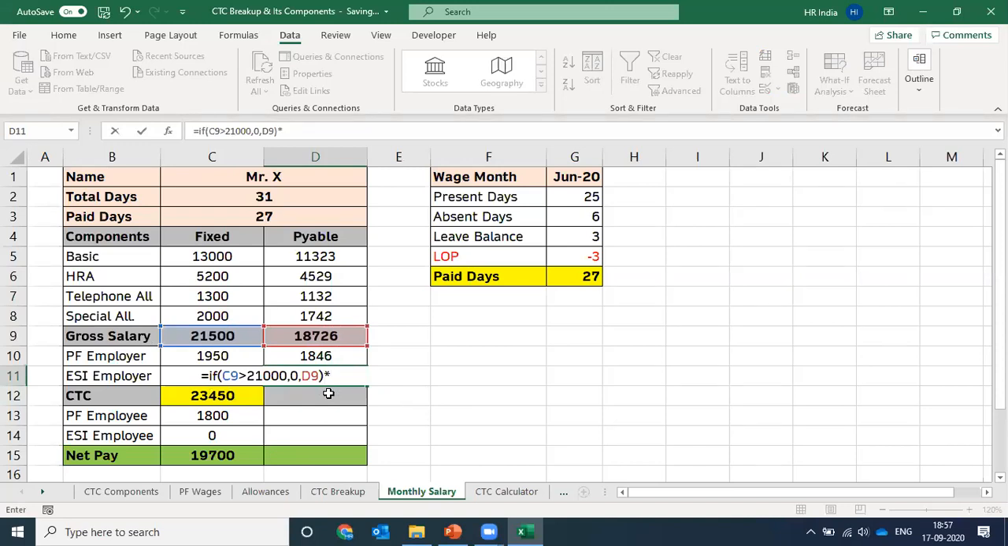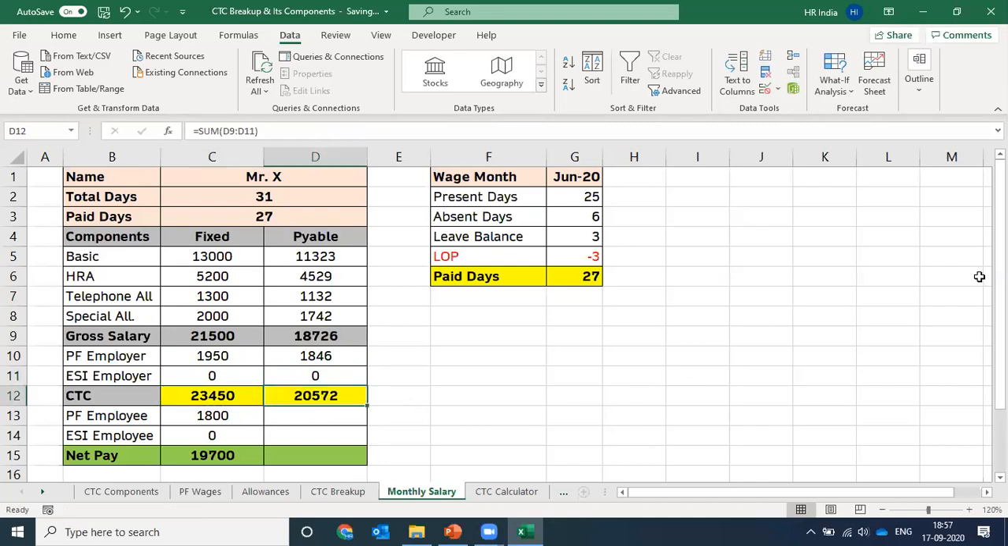What is the rate of employer contribution? It is 3.25% of the gross salary. Press enter. Done. Since his gross salary is 21,500, which is more than 21,000, the person is not eligible for ESIC. Hence, in the payable salary also, his contribution in ESIC is zero. Right? For CTC, copy and paste.